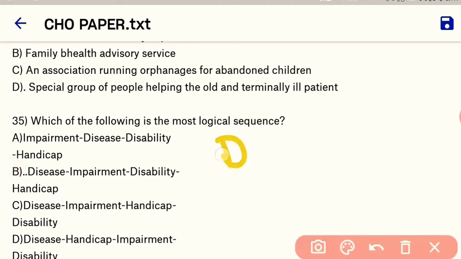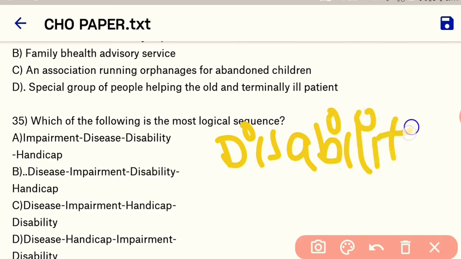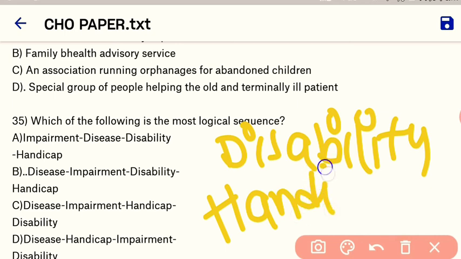After disability, the patient is called handicapped. So here the logical sequence is disease, then impairment, then disability and then handicap. Okay, so here B is the correct option.